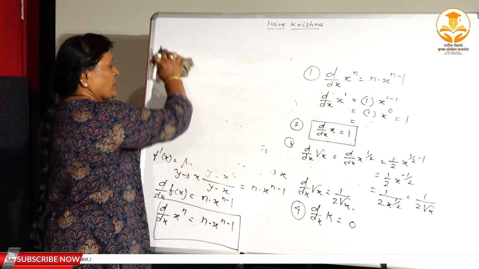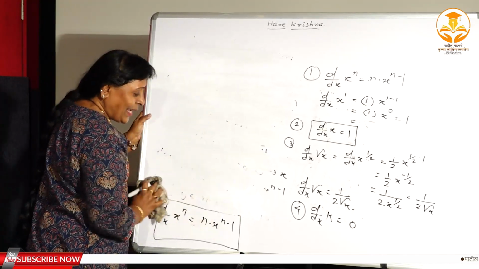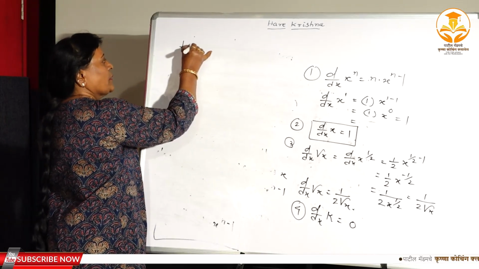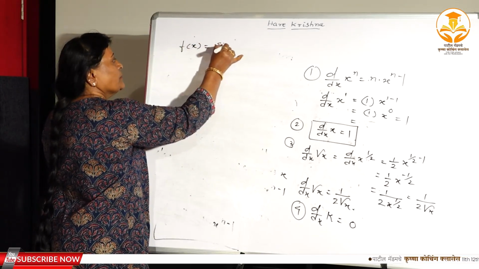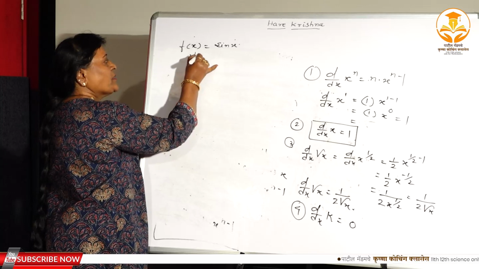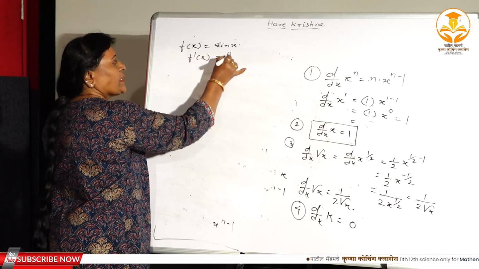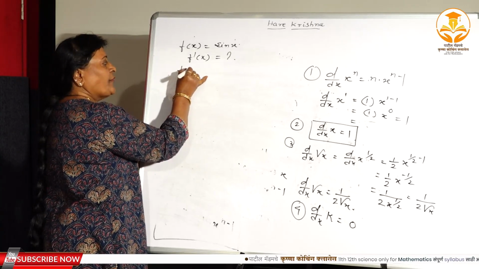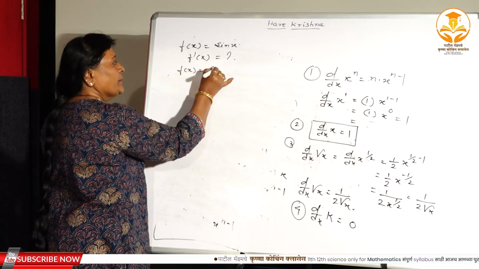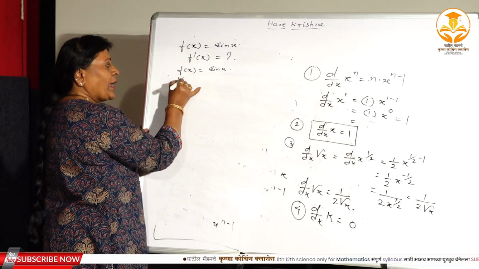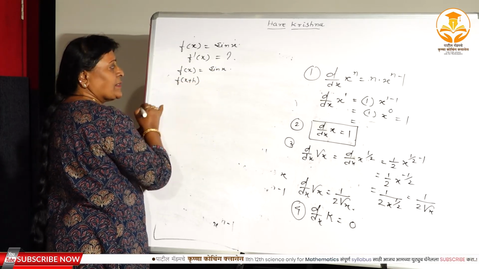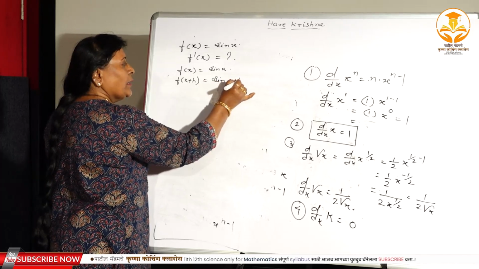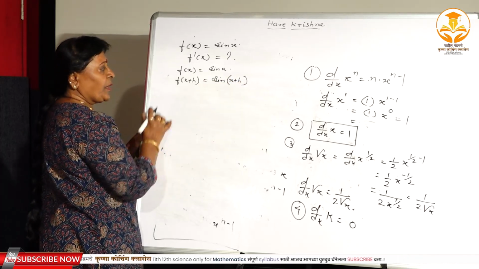Now suppose your function is sin x. f of x is equal to sin x. You have to find f dash x. By the first principle of a derivative, f of x is given. Now we have to take f of x plus h, that means this x is replaced by x plus h.